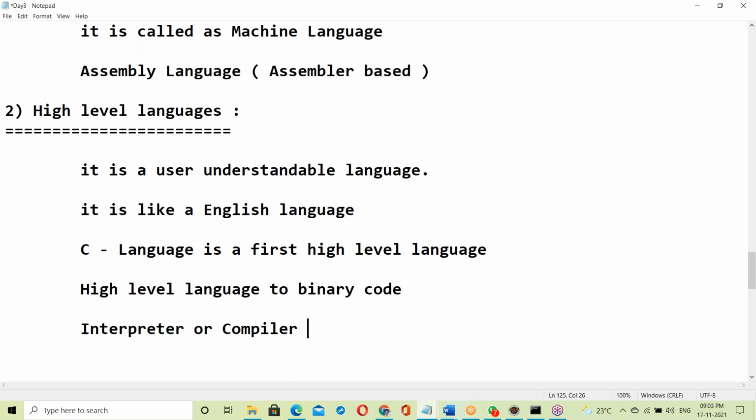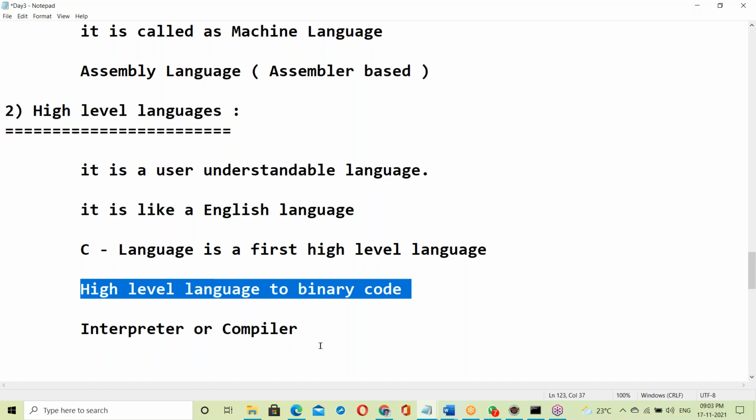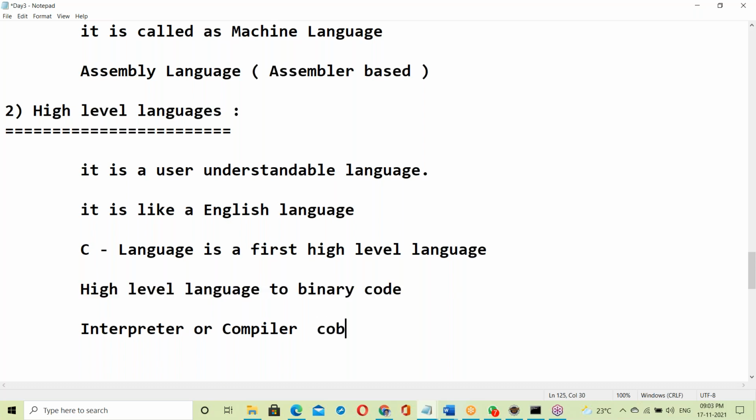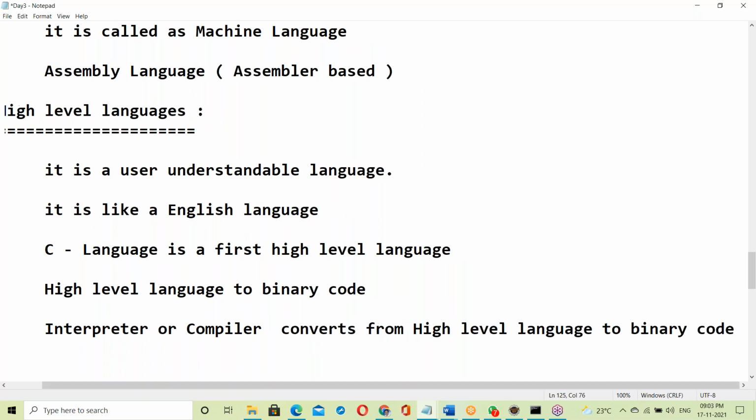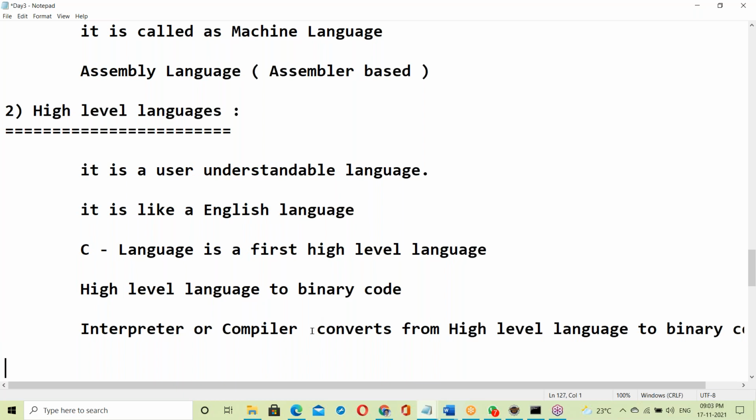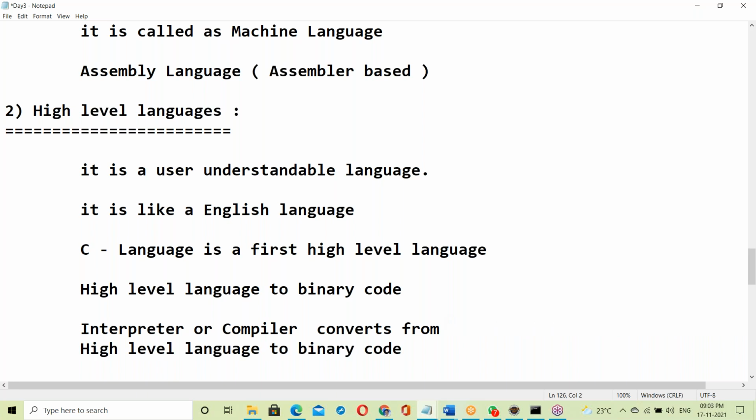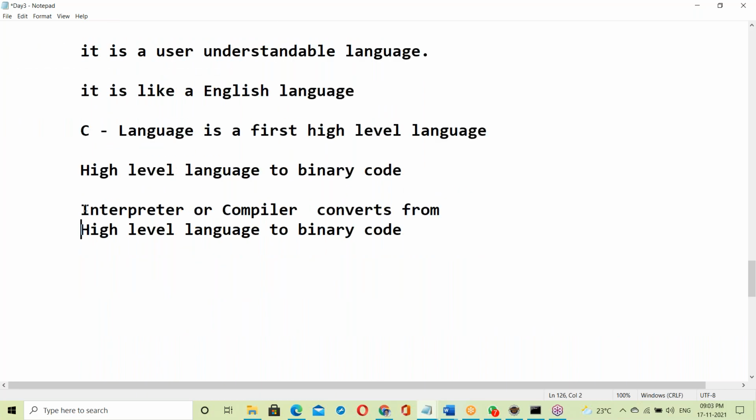That may be a Java compiler, a C compiler, a C++ compiler, or maybe an interpreter. Either an interpreter or a compiler converts from high level language to binary code.